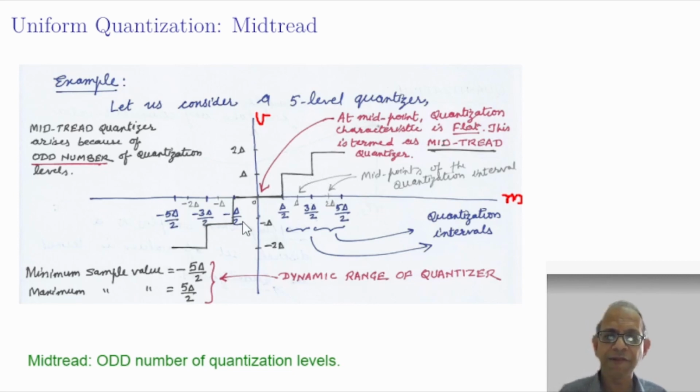So clearly, if there are 5 quantization intervals, there will be 5 quantization levels as shown here: -2 delta, -delta, 0, delta, and 2 delta.